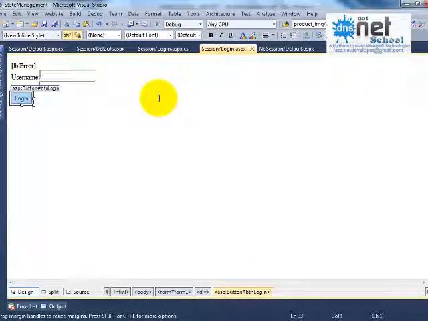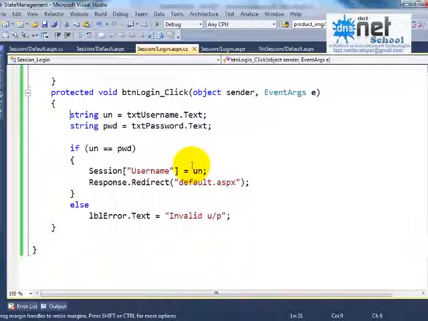Try to get login first, taking the values of these text boxes in two variables and comparing them. And if both are equal, redirecting to the default page. But before redirecting, what we are doing over here is creating a session, storing some value in a session. Session of username equals un, the value.